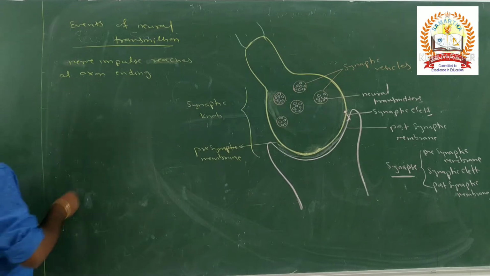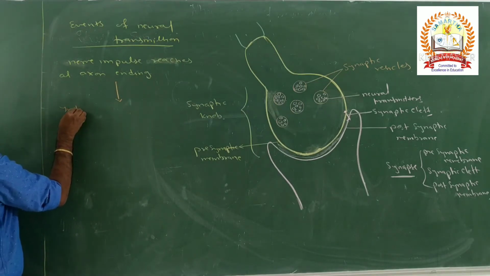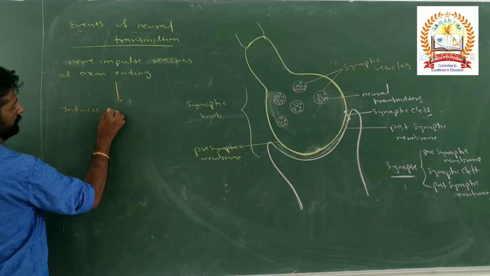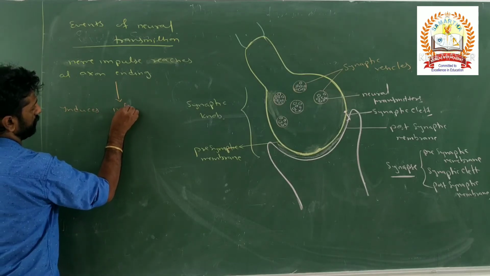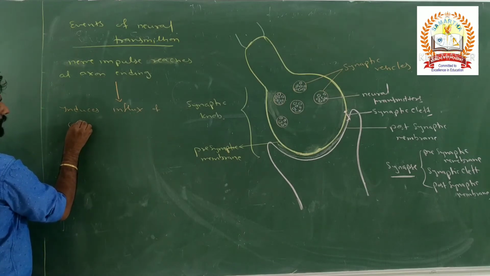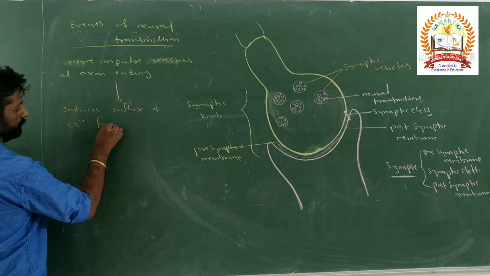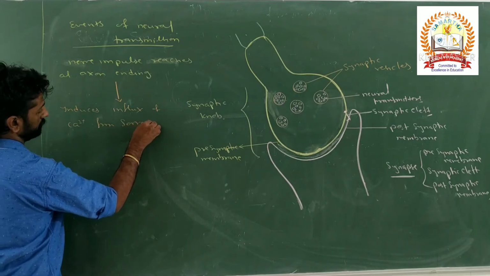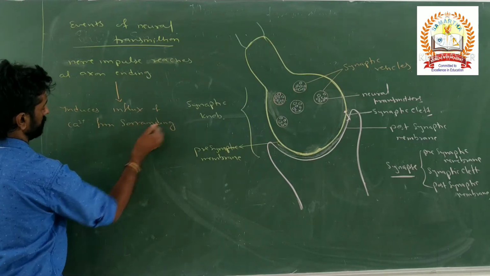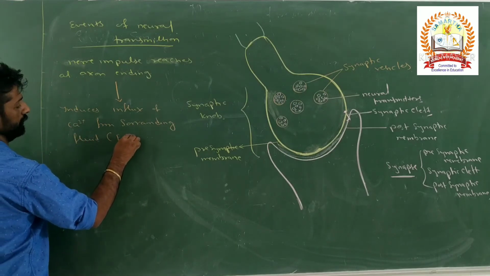When it reaches the axon ending, it induces influx, meaning inward movement, of calcium ions from the surrounding fluid, the extracellular fluid.